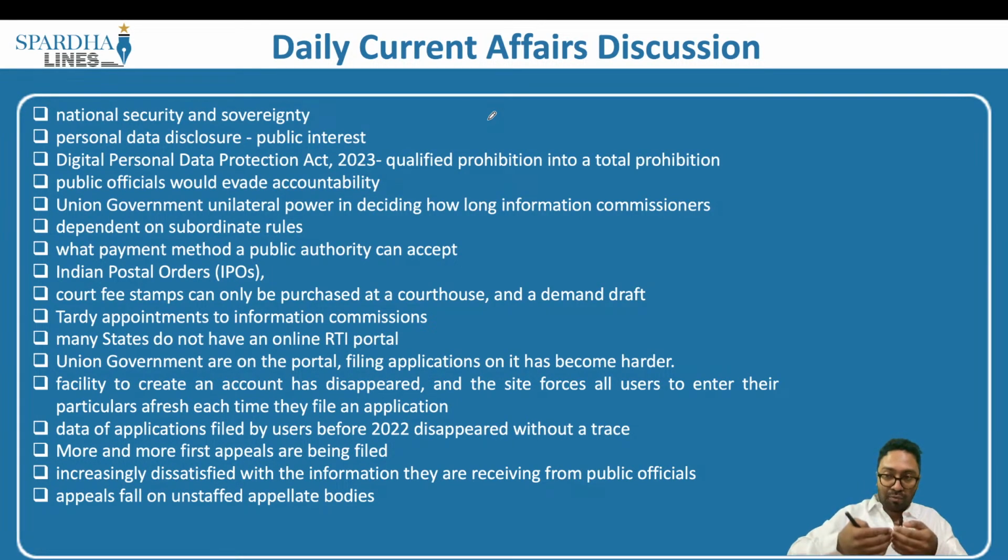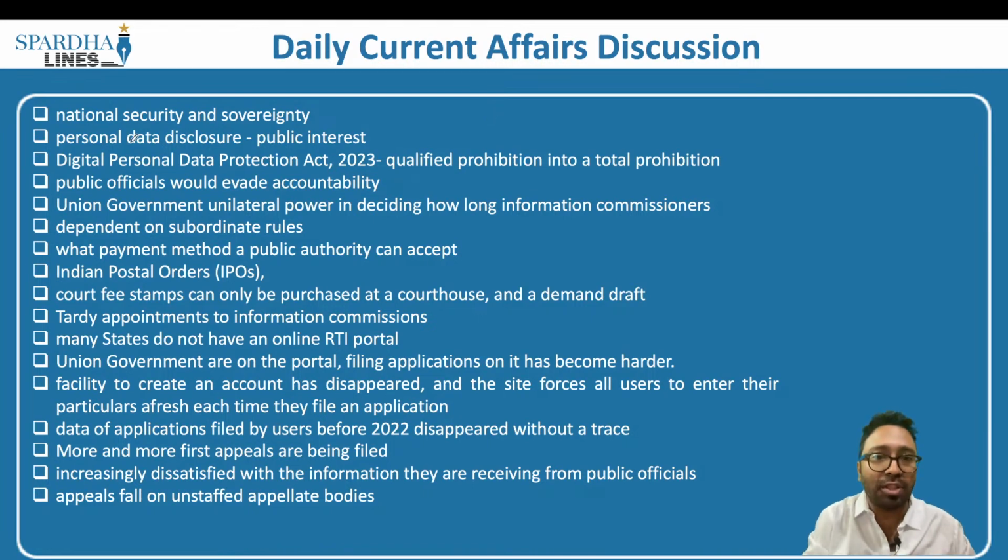So you want to file an application, you give it to the public information officer in that particular place, and the public information officer should ideally give you the information. But what does he do? He denies this information. He tags what you are asking for to national security and sovereignty, where information need not be given. So in most of the cases of late, what we are witnessing is a tag attached to the information being sought, primarily because they say this information falls under national security and sovereignty, and hence it is being denied in most situations.